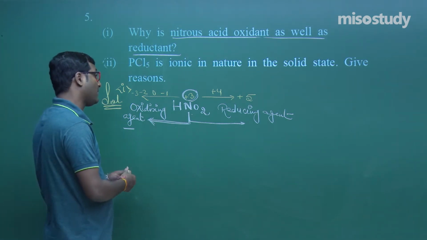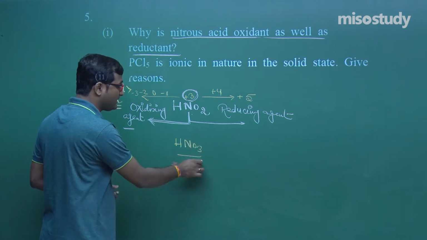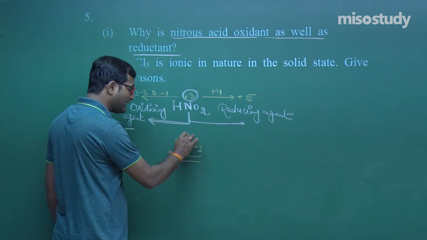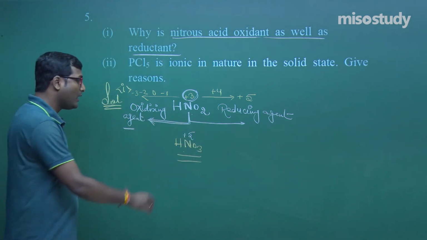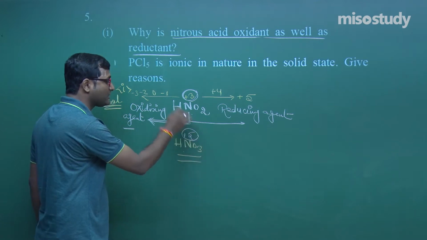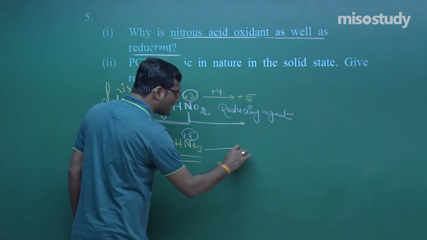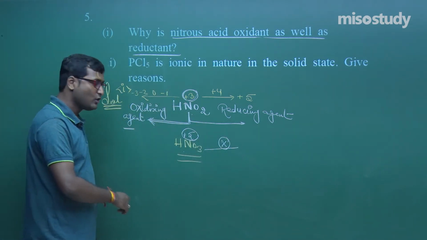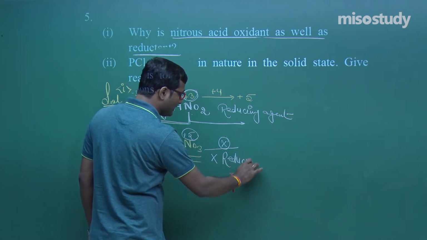But if I talk about the case of HNO3, whether the possibility is the same? Now look at it. As we know, in HNO3, nitrogen is in the +5 oxidation state. Am I right? Yes. Now, this is the maximum oxidation state of nitrogen. So, HNO3 cannot further increase its oxidation state. So, it will not behave as a reducing agent, my friend.